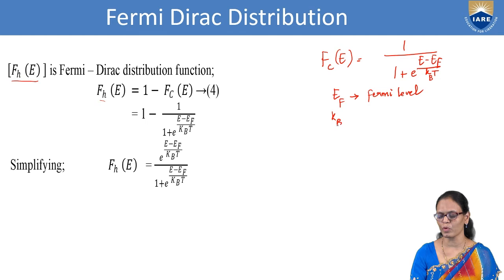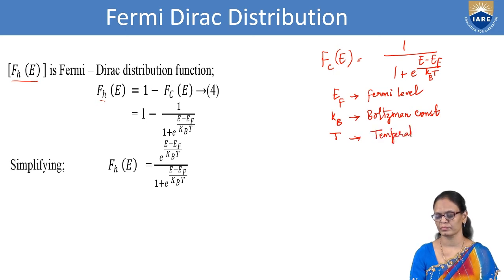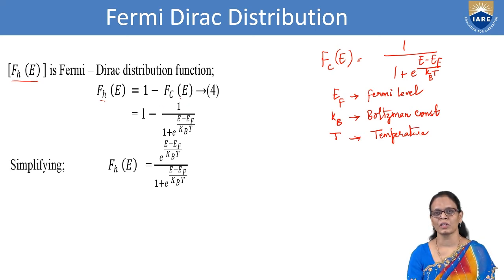Kb here is the Boltzmann constant, and T is the temperature. So once you have the Fc of E, you can substitute here 1 minus Fc of E and then simplify.